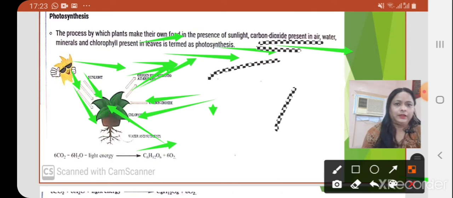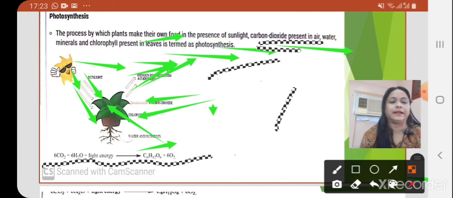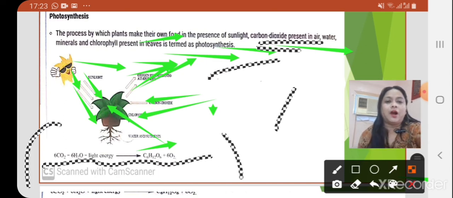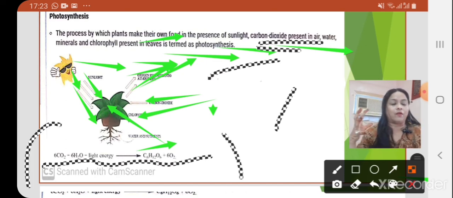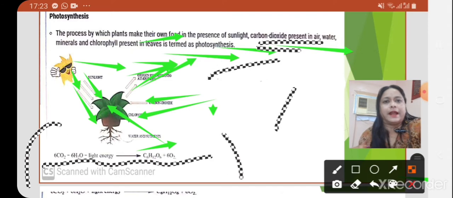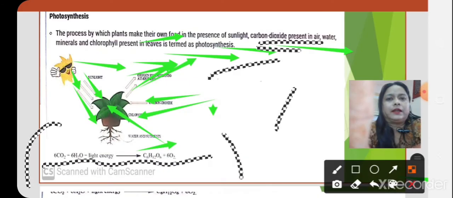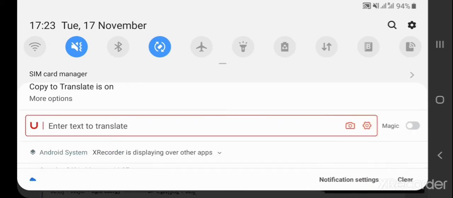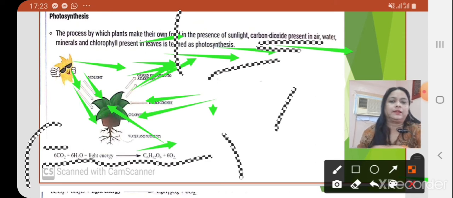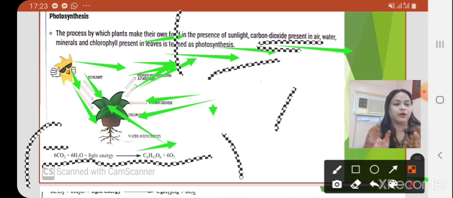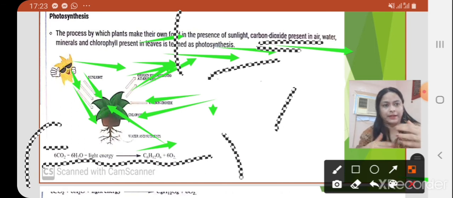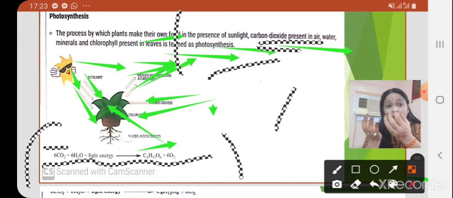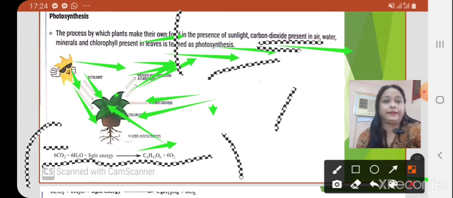Carbohydrate forms. Okay, so this is the equation of photosynthesis. You can easily see it on your screen. Carbon dioxide and water combine in the presence of sunlight, which is absorbed by chlorophyll. This is a green pigment present in leaves.